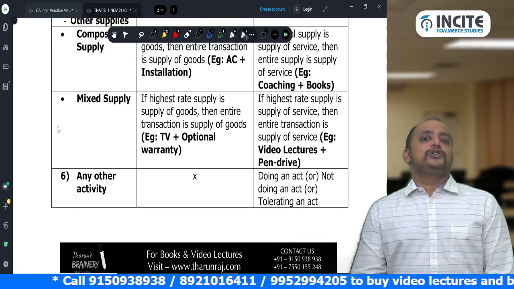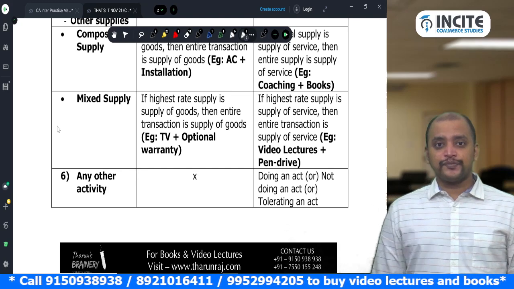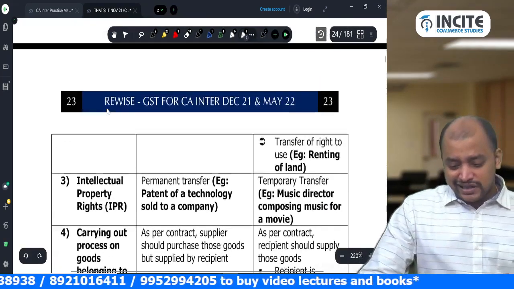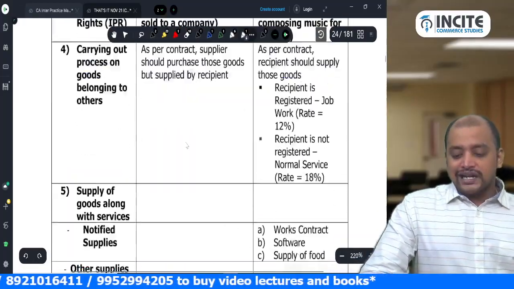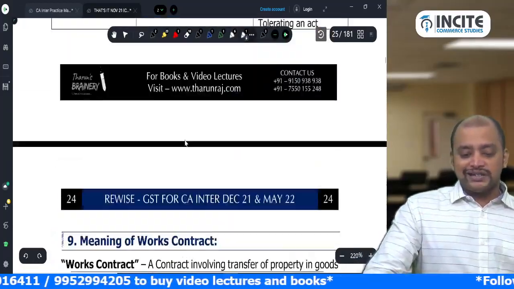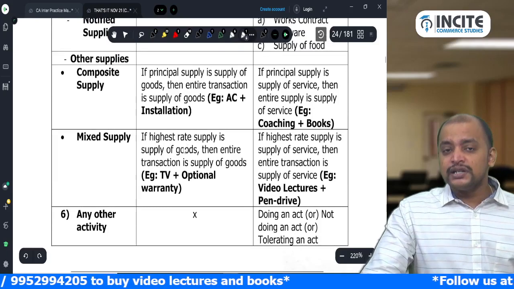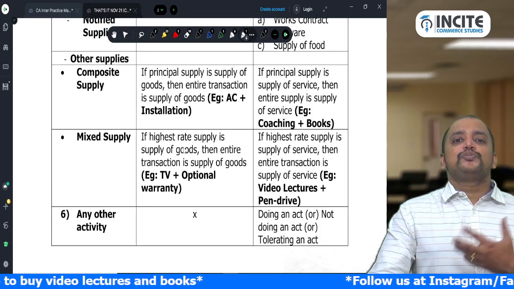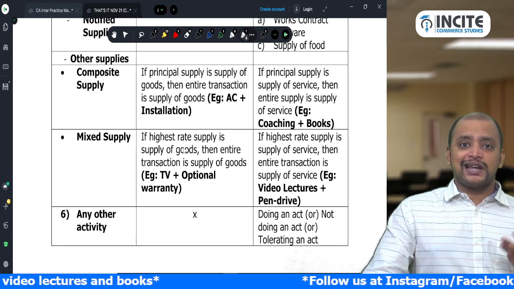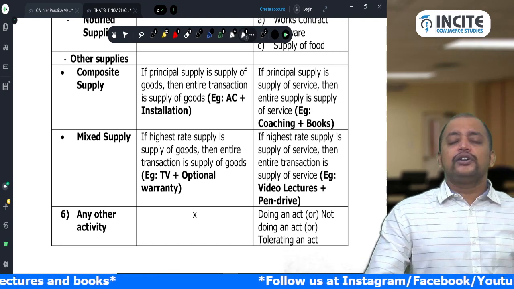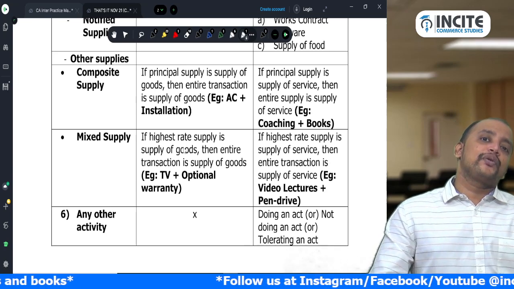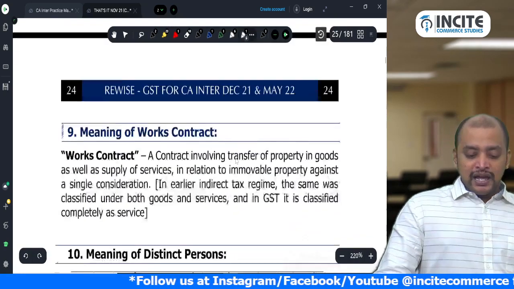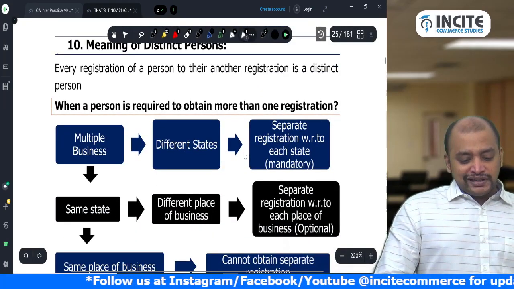Doing an act, not doing an act, tolerating an act. It will not come under supply of goods. Actually this sheet, this table, I did not discuss in the previous videos, which were recorded earlier. I have just added this considering its importance. Previously I gave it in a quick format, but this I have given in detail. Then, distinct persons we already discussed.